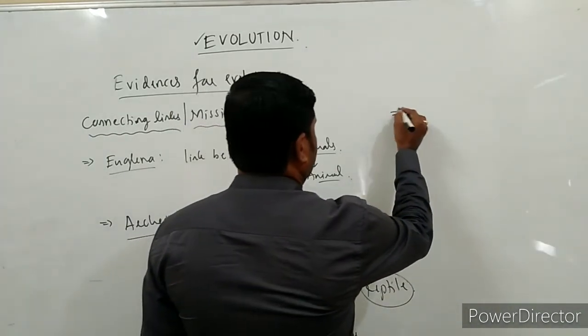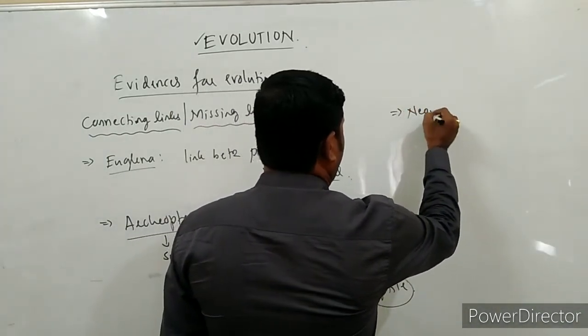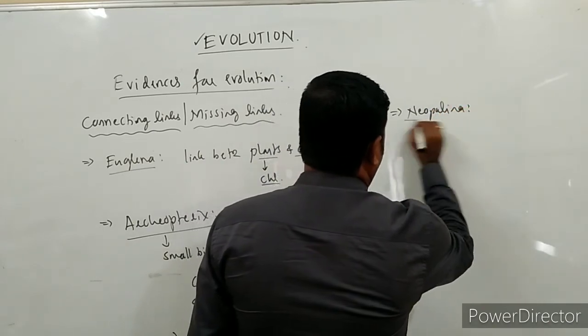In the same way, Neopilina is another example.